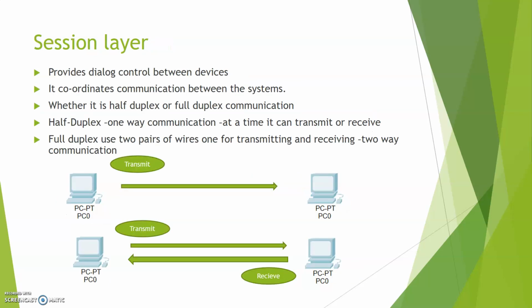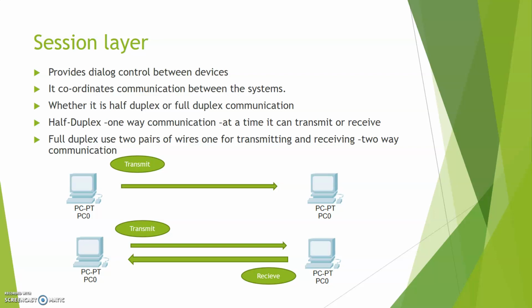Session layer provides dialog control between the devices. It coordinates the communication between the systems. So it defines whether it is a half duplex or a full duplex communication. Half duplex: at a time it can transmit or receive. It is a one-way communication. Hub is an example of half duplex.